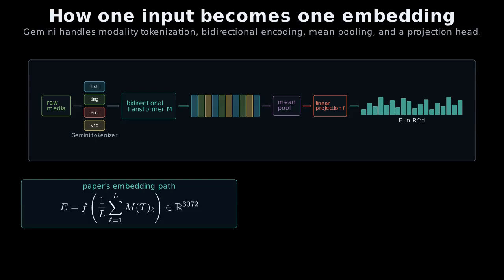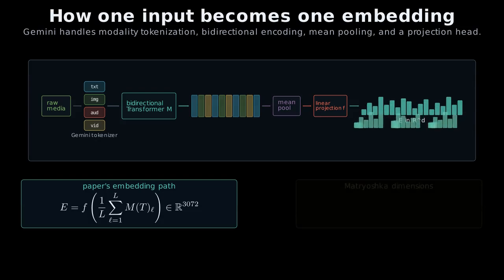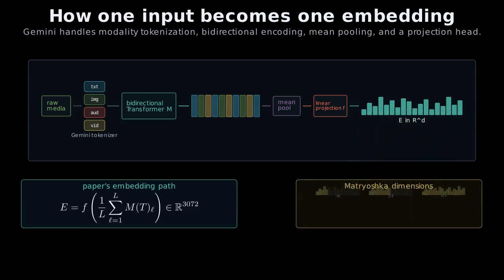Matryoshka dimensions solve a deployment problem. Smaller vectors can be cheaper without training separate models. The nested view is important. Short embeddings are prefixes of the same learned representation. The ambition is making this path work everywhere.